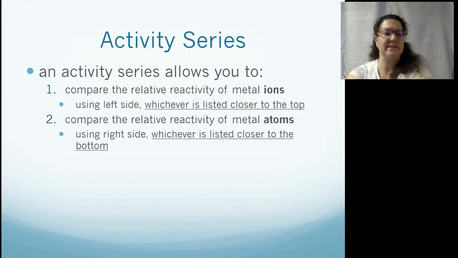Whichever is closest to the top is more reactive for ions, and the reactivity of metal atoms is higher on the right side, whichever is listed closer to the bottom. So we're able to rank them in order of most to least reactive using that activity series.